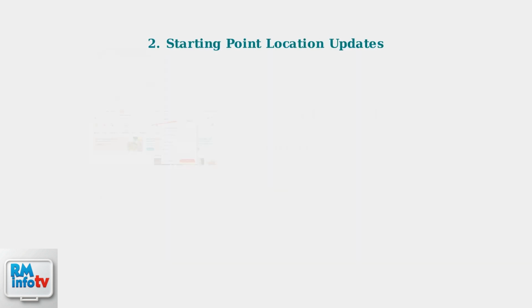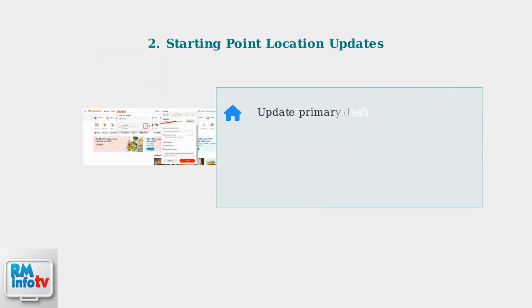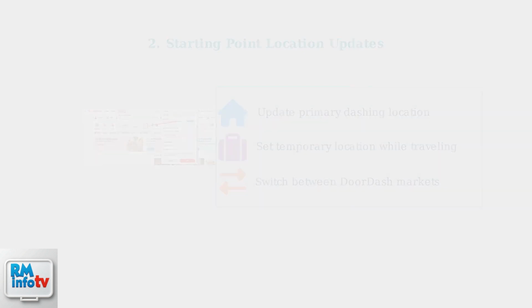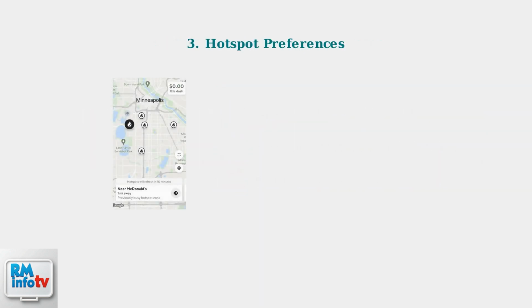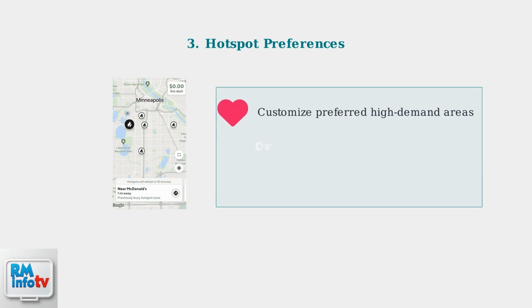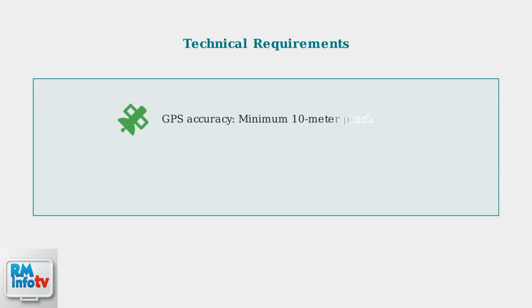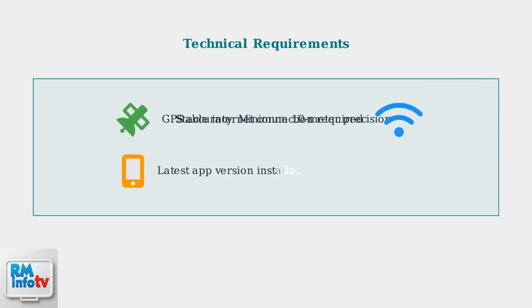Starting point modifications involve updating your primary dashing location, setting temporary locations while traveling, or switching between different DoorDash service markets. Hotspot management allows you to customize preferred high-demand areas, optimize zone coverage for maximum efficiency, and set different hotspots for various time periods.